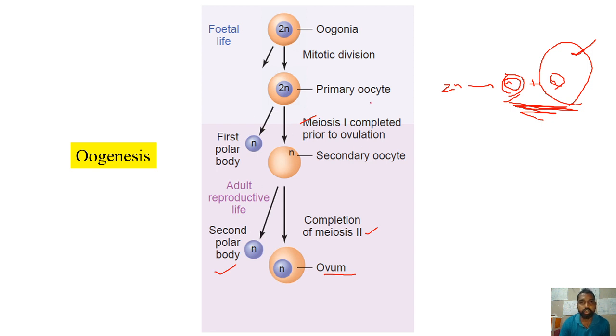So this is how from one primary oocyte, one ovum will be produced, whereas from one primary spermatocyte, totally 4 sperms are produced. So this is the difference between the spermatogenesis and oogenesis processes in terms of the number of functional gametes produced.